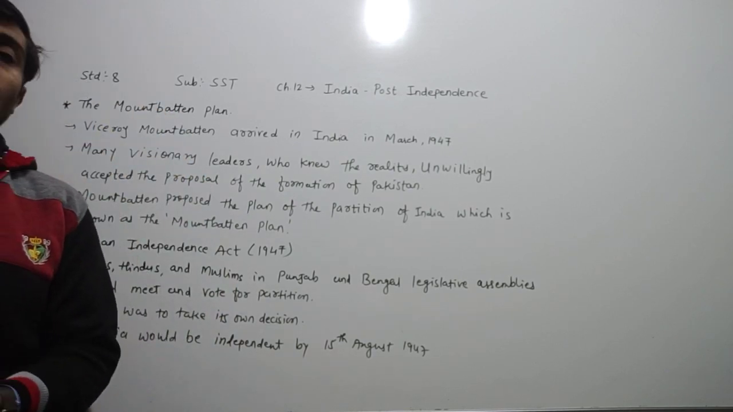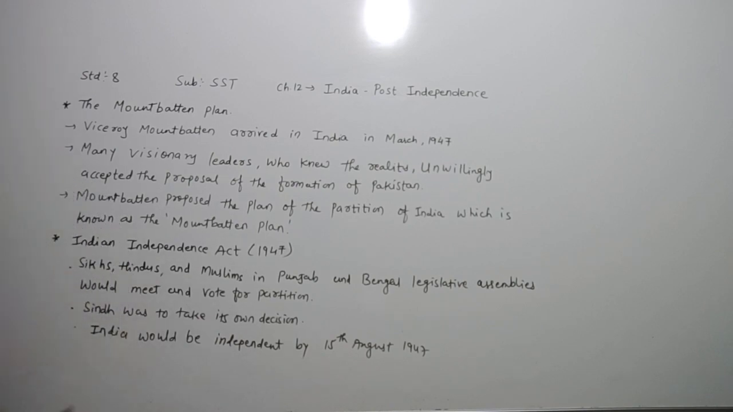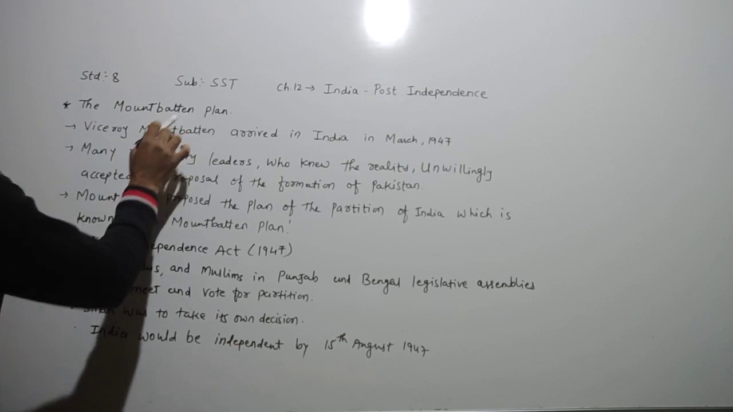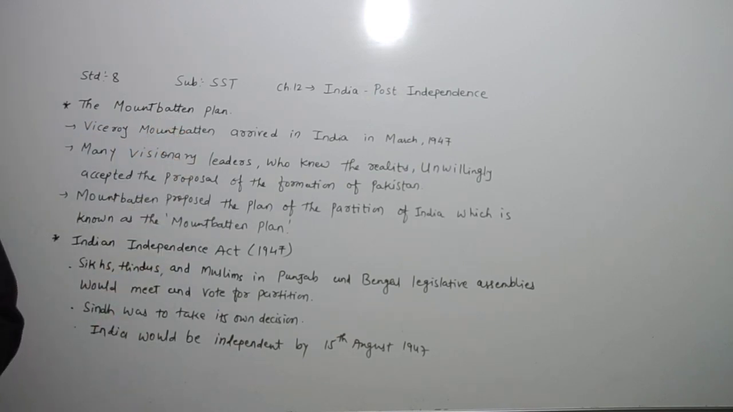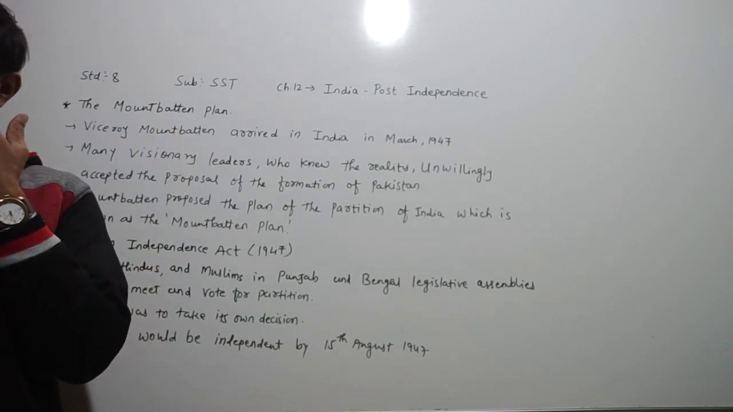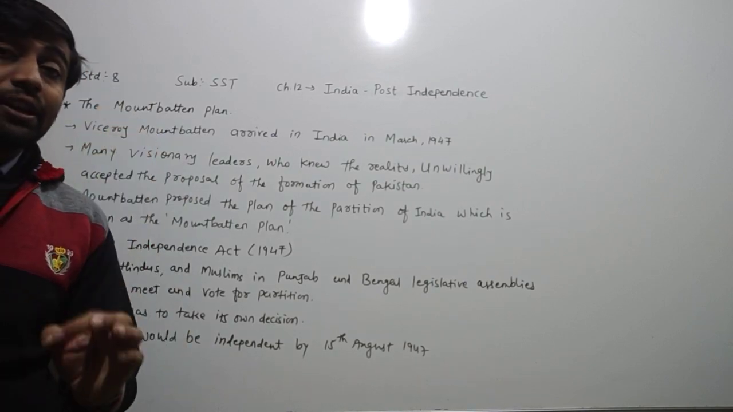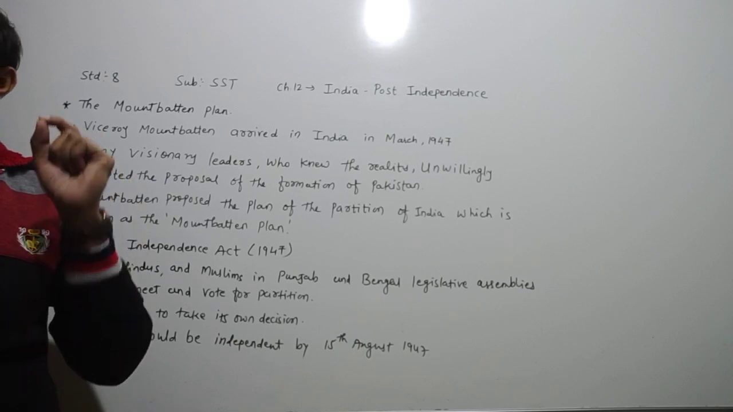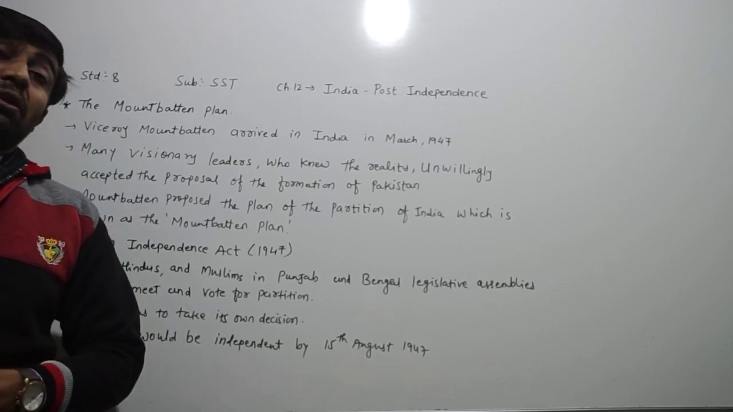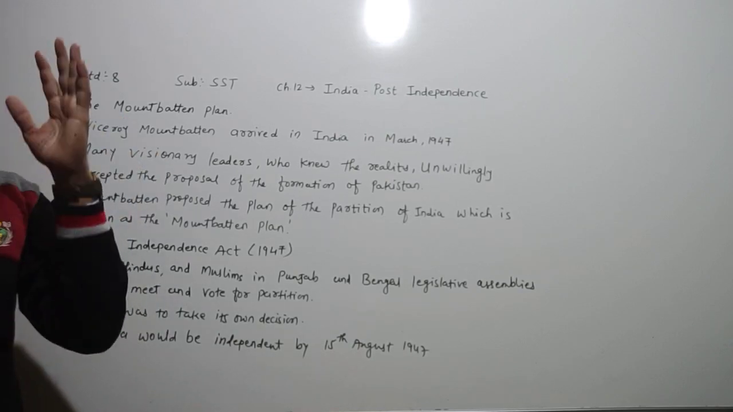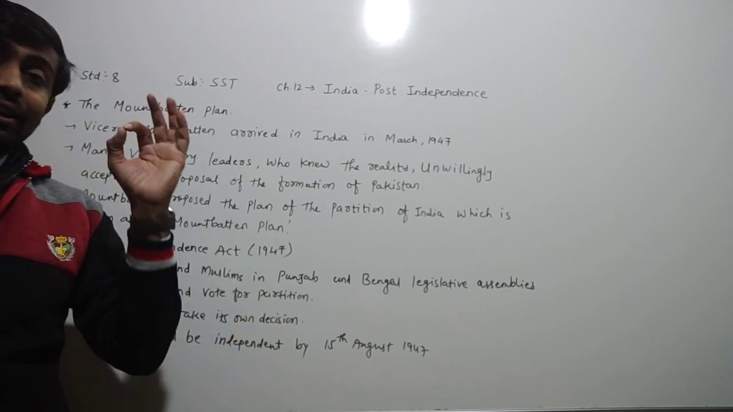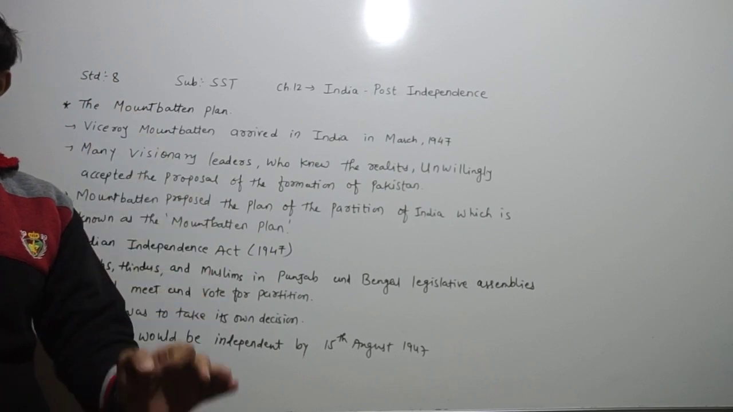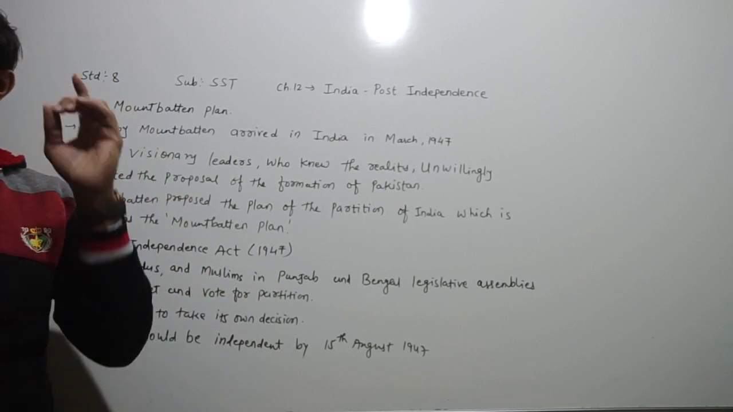Now dear children, today we have to learn about the Mountbatten Plan. The British had to declare India's independence notwithstanding the intensity of the freedom movement. Now, what happened here? The British declared that India is independent notwithstanding the intensity of the freedom movement.